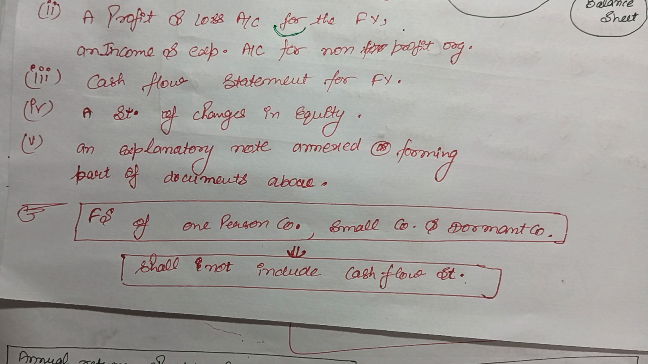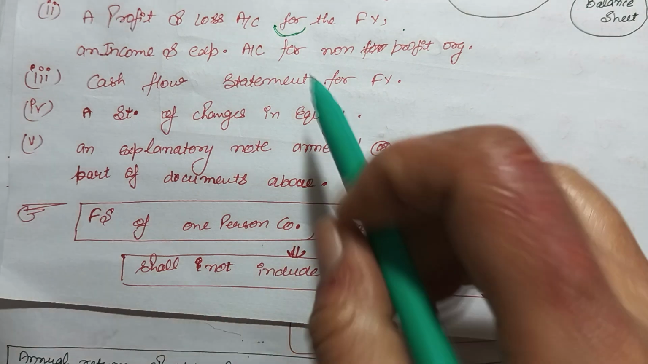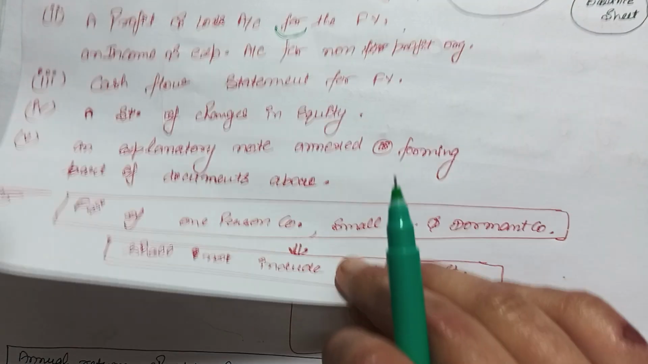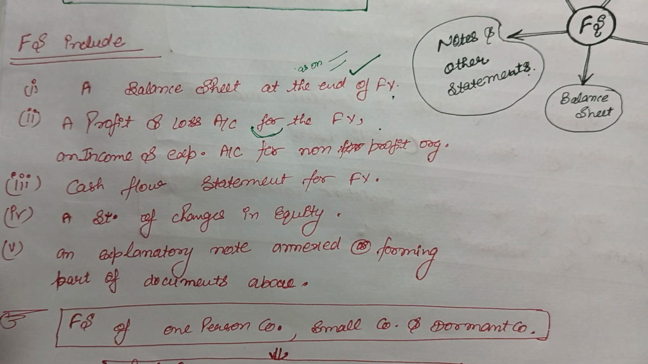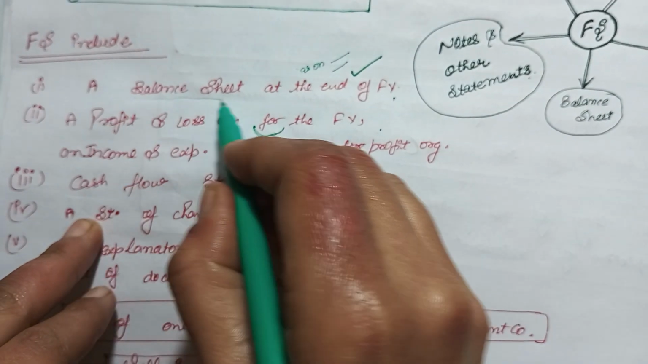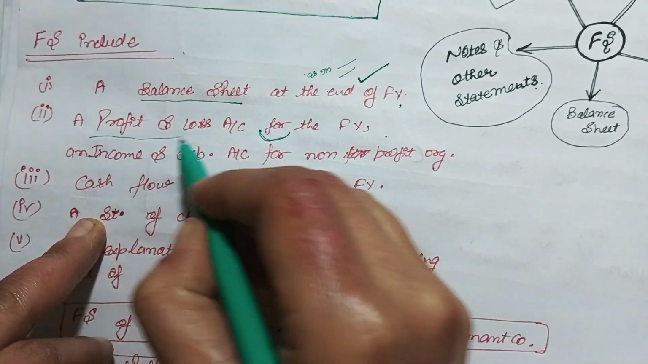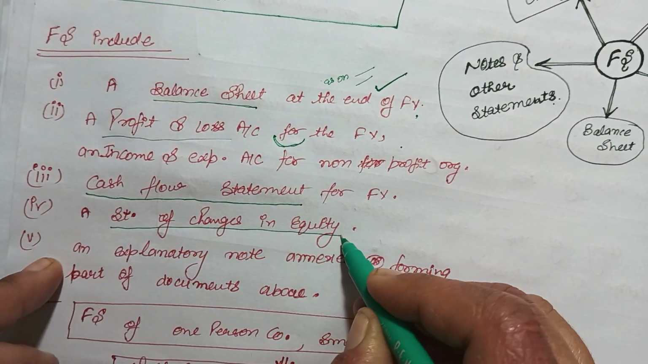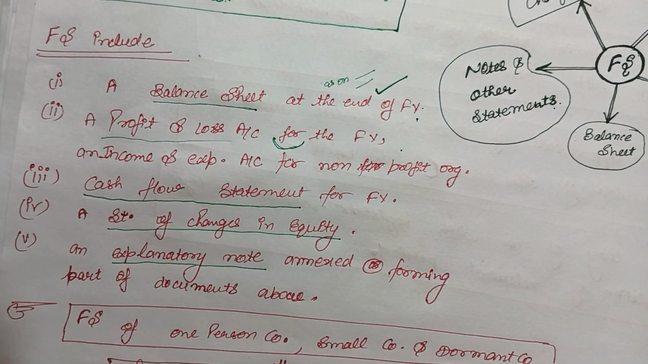Then we come to the explanatory notes annexed or forming part of the documents above. So fifth is the notes, which are part of the profit and loss account and balance sheet. So these are the five components of the financial statement or the final accounts. The first part is balance sheet, then P&L, then cash flow, then statement of changes in equity, and then explanatory notes. Okay, first is the balance sheet, then the P&L, then cash flow statement, then statement of changes in equity, and then notes. Got it?